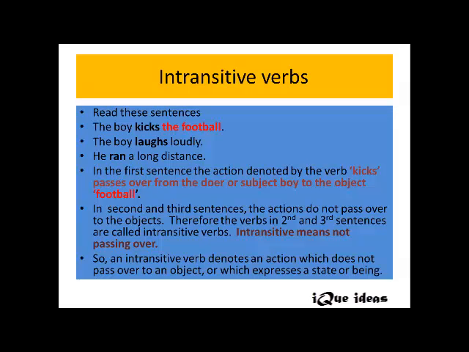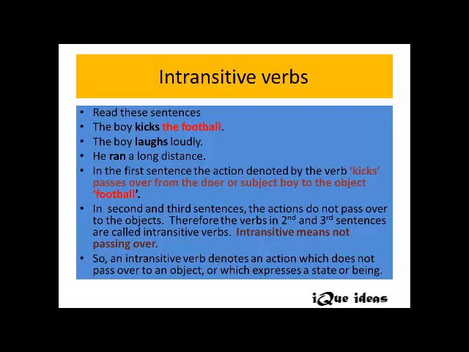In the first sentence, the action denoted by the verb kicks passes over from the doer or the performer or the subject to the object football, right? In second and third sentences, the actions do not pass over to the objects because there are no objects, right?